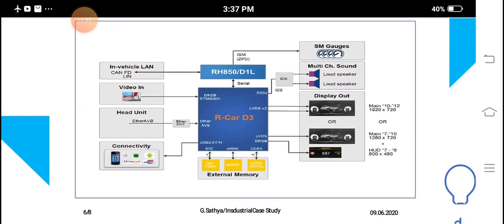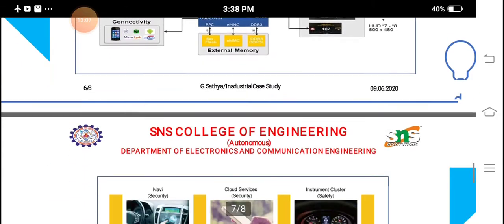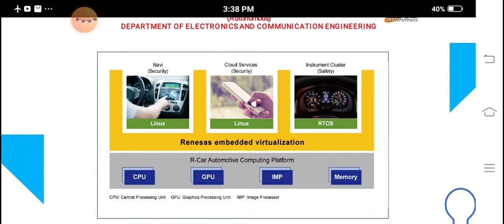We are using R-Car V3H, and R-Car H2 is also available. It achieves the industry's highest performance using 9 CPUs and a high performance graphics core with the latest power architecture. It is mainly used in image recognition and 3 high definition video outputs. We are using R-Car H2. Then R-Car M2 is also available.